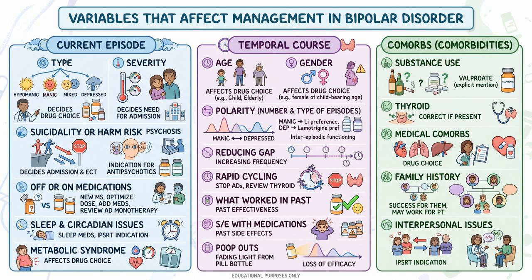Always take a thorough family history because a medication that successfully treated a first-degree relative may very well work for your patient due to shared genetics. Lastly, evaluate for any ongoing interpersonal issues, as these are a strong indication for incorporating interpersonal and social rhythm therapy into their comprehensive treatment plan. Keeping these three broad categories organized during your assessment will make your clinical decision-making much more precise.